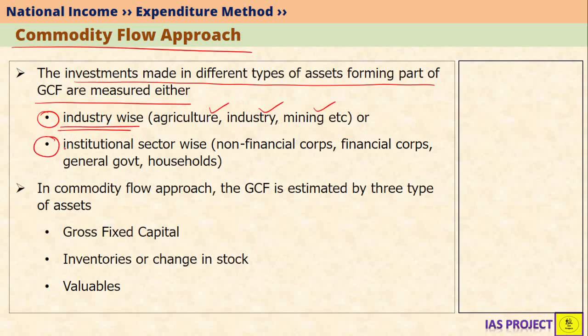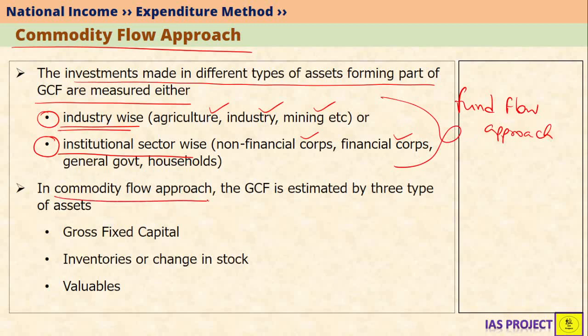You can also do it institutional sector wise. You can see what investment is going into NFCs or non-financial corporations, into financial corporations, and so on. These two are nothing but funds flow based approach. So if you use these two, it is called as funds flow approach.